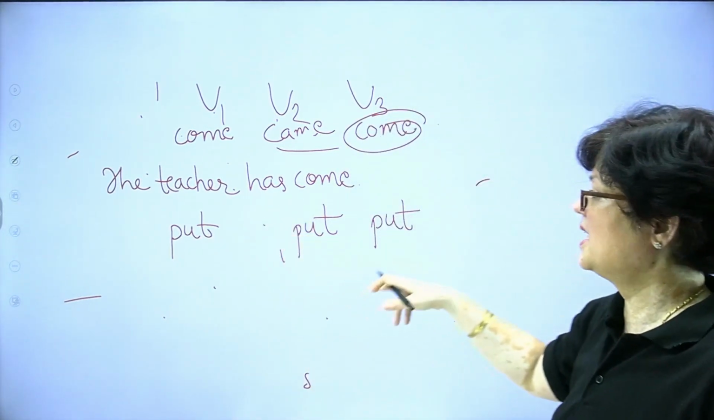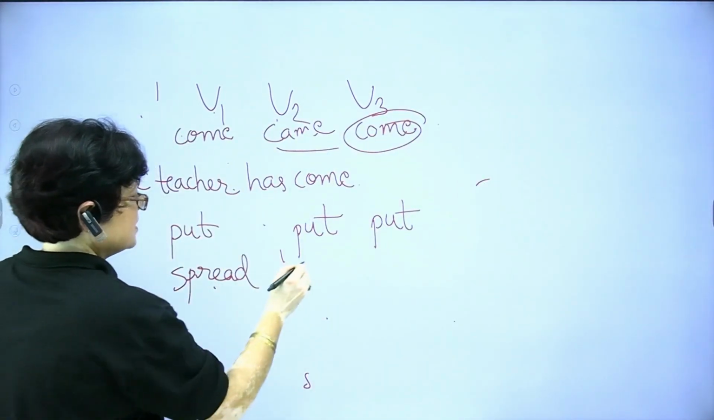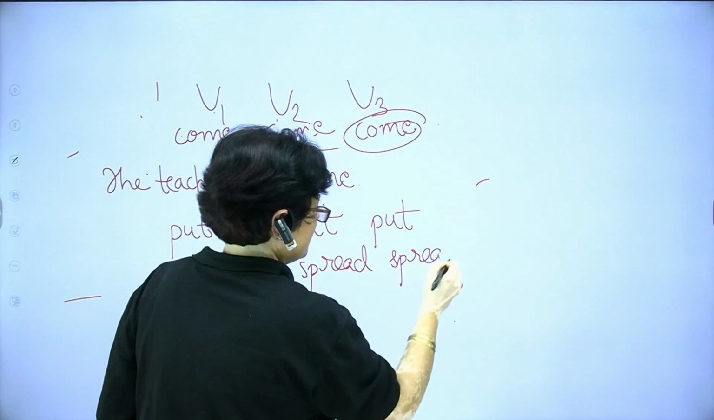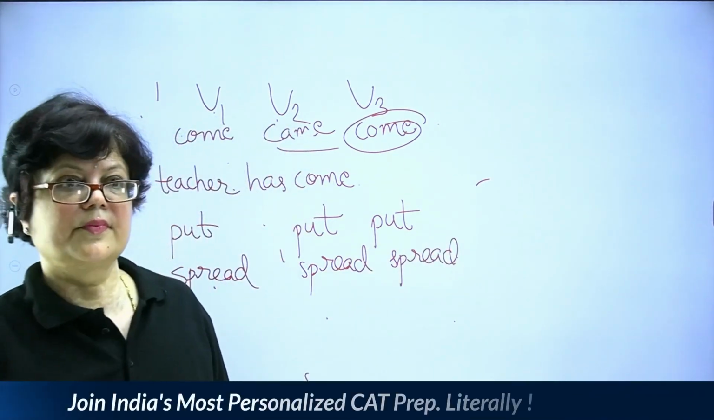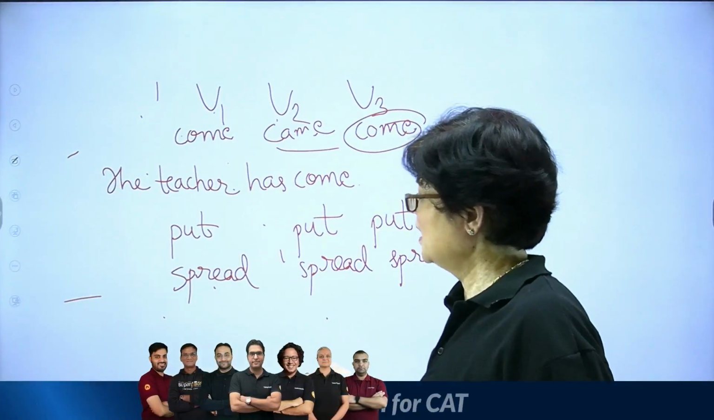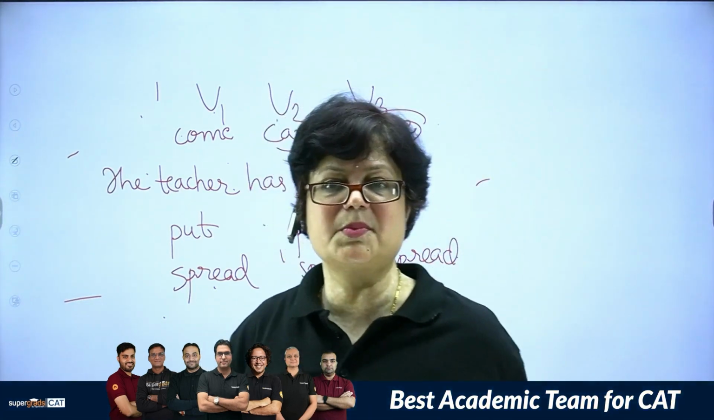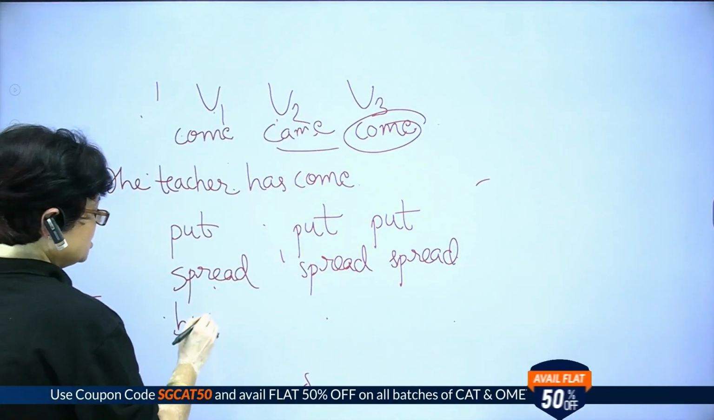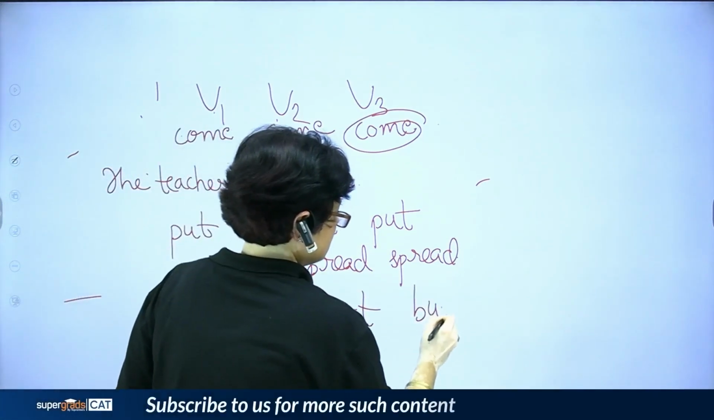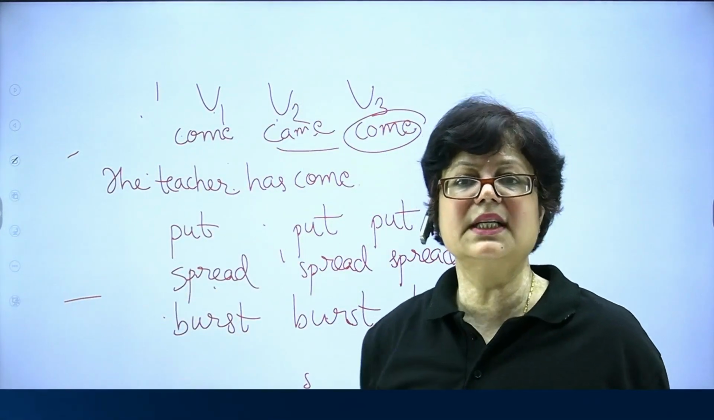So इस टाइप के verbs हैं. इसमें और भी verbs आते हैं. For example, spread. Spread, spread, spread. A fragrance was spread in the room. Spread ही रहेगा तीनों forms में. Another of this type is burst. Burst. The balloon burst in the hands of the child.